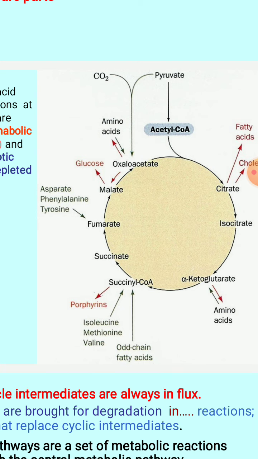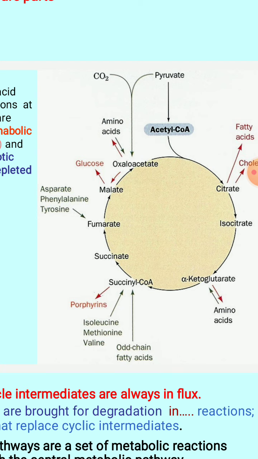Coming to the malate. You can see in this, malate is acting as a precursor for the synthesis of glucose. That is an anabolic process, right? Anabolic process. Malate is acting as a precursor for the synthesis of glucose, whereas oxaloacetate is also acting as a precursor for the synthesis of malate.